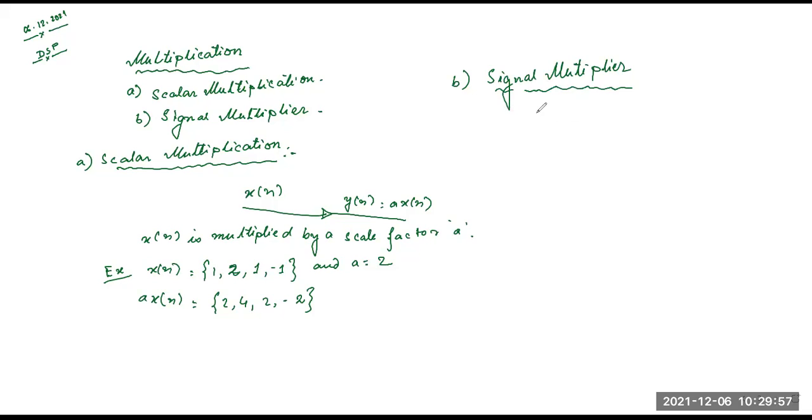This is the multiplication of two signal sequences to form another sequence. Like this, x1 of n signal is there, and this is another signal, x2 of n. They are multiplied by a multiplier, and that is the output. Let us name the output y of n, and y of n is equal to x1 of n times x2 of n.